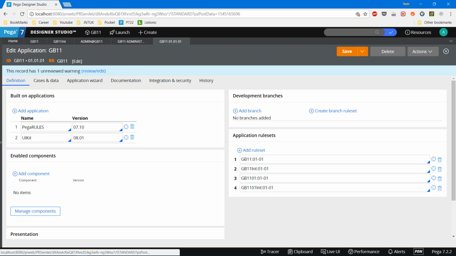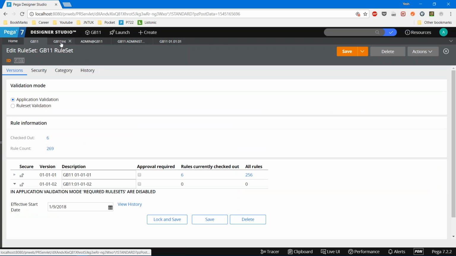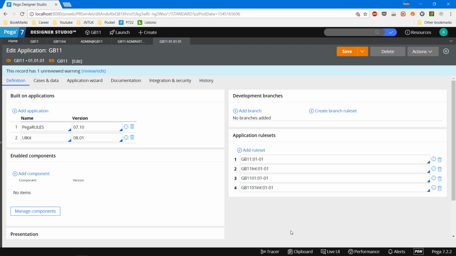This is how, when I'm talking about connecting rules, in the application we have connected 4 rule sets. Every rule set is nothing but a different rule again. 4 different rule sets are connected here.